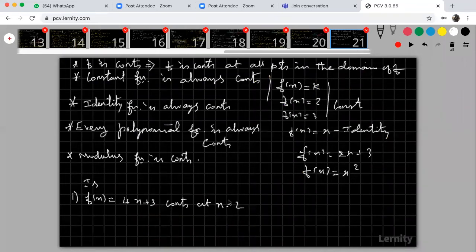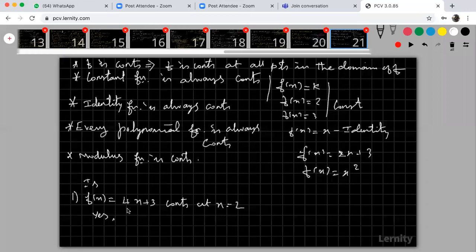Continuous or not? Yes, it is continuous. Somebody is sending the answer. Continuous. Very good. Why?